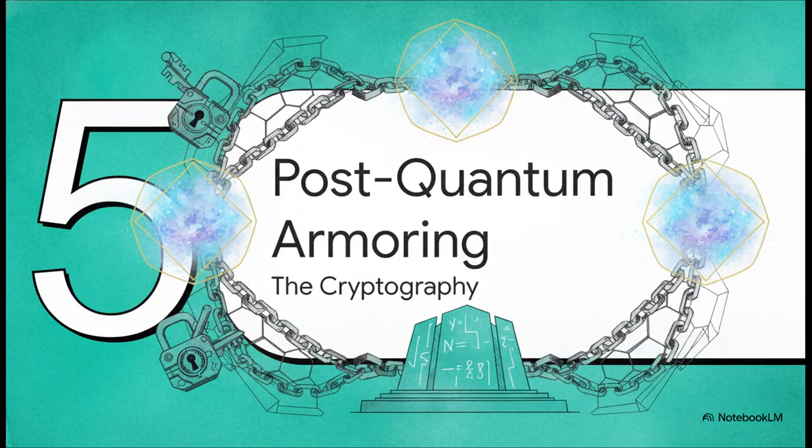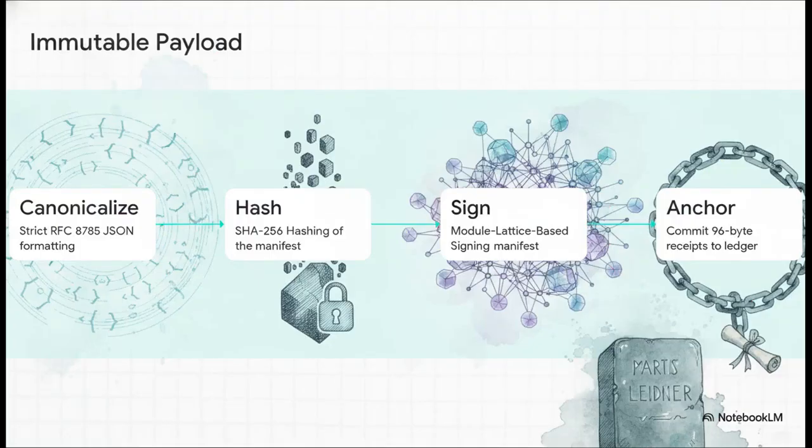Finally, Section 5, Post-Quantum Sovereign Armoring, the cryptography. Let's move on and see how this builds into the final payload. Now that we have a state that's mathematically pure, physically isolated, and geometrically stable, we have to permanently lock it down. First, all metadata goes through strict RFC 8785 JSON canonicalization. This ensures the formatting is byte-level identical every single time.